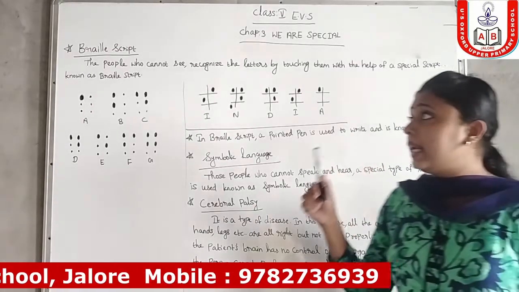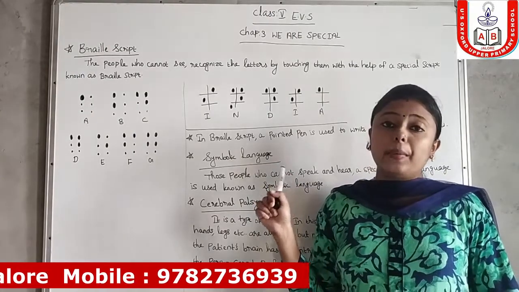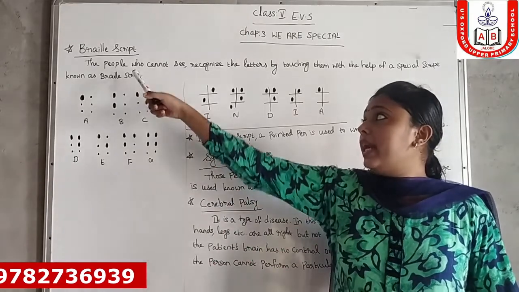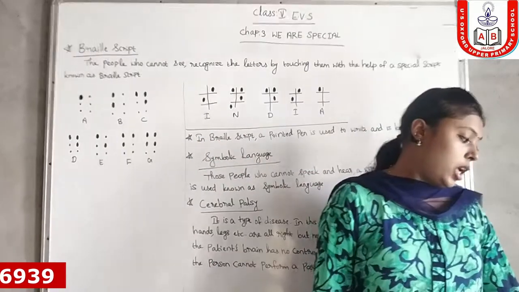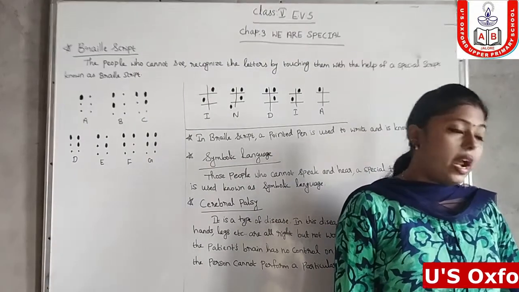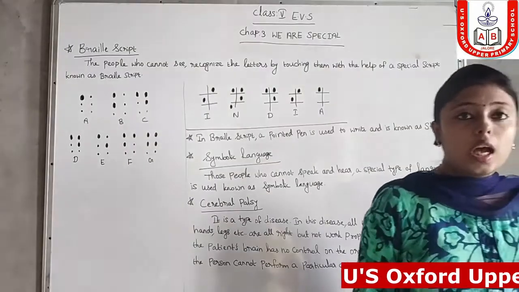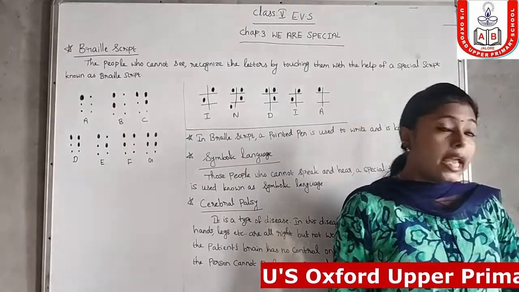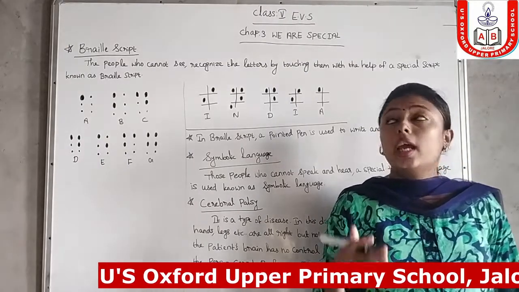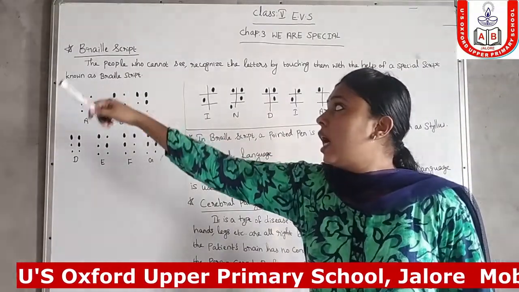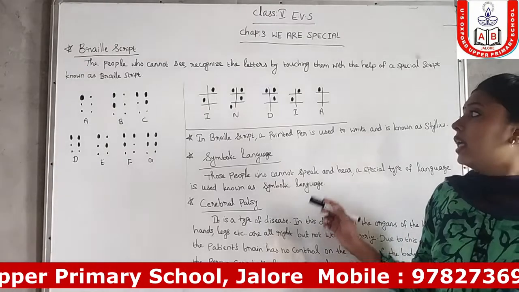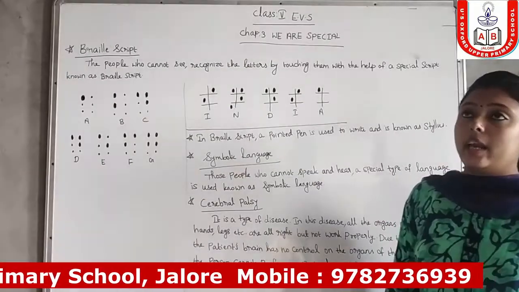So who invented Braille script? Braille script was invented by Louis Braille. He belonged to France. In his childhood he lost his vision, so he found a special type of language to study. That language is known as Braille script. In Braille script 6 dots are used.